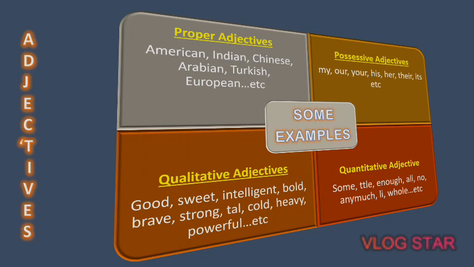In the third box we have the qualitative adjectives. They refer to the quality of the noun or the pronoun. We can see examples like good, sweet, intelligent, bold, brave, strong, tall, cold, heavy, powerful. There are numerous examples of qualitative adjectives. In the fourth box we have the quantitative adjectives, and under this category fall words like some, little, enough, all, no. These adjectives refer to the quantity or amount of a particular noun or pronoun, so they fall under the category of quantitative adjectives or adjectives of quantity.